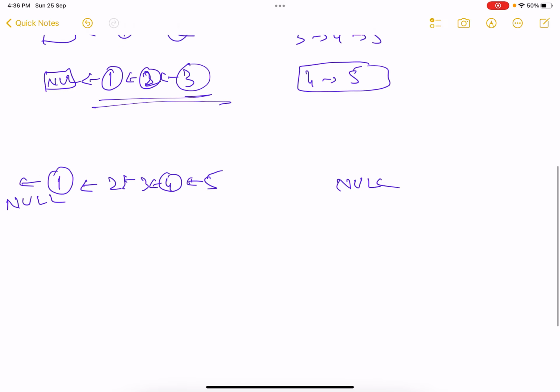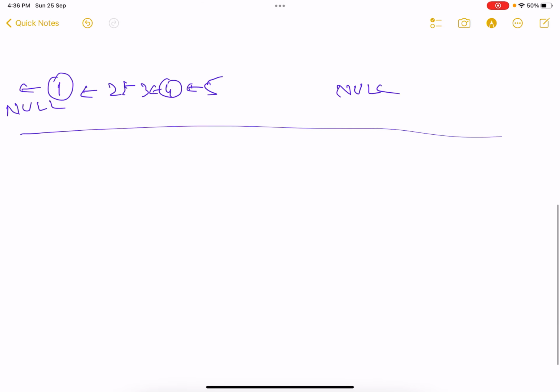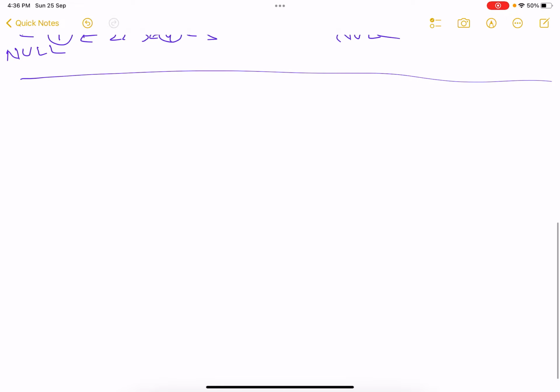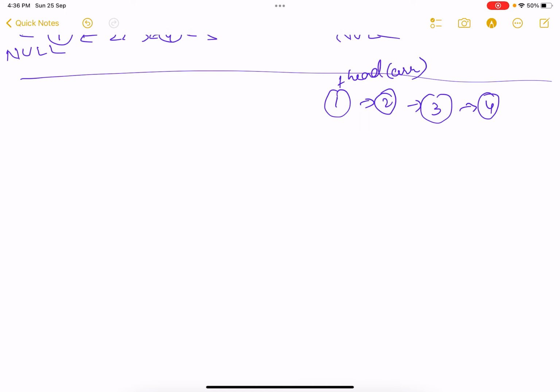Now, how to do it? What can we do? Just see here that this is the list: 1, 2, 3. Let's take just 3 or 4 elements. This is the head. Let's call it current as well, just for simplicity. And this is my empty list. You can give it any name. So let's call it h1 or something like this.